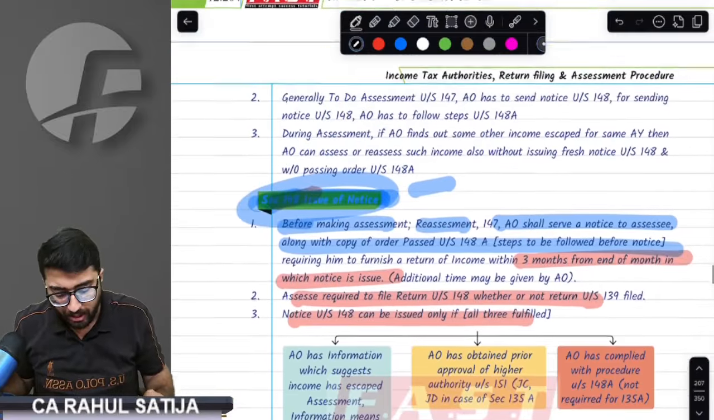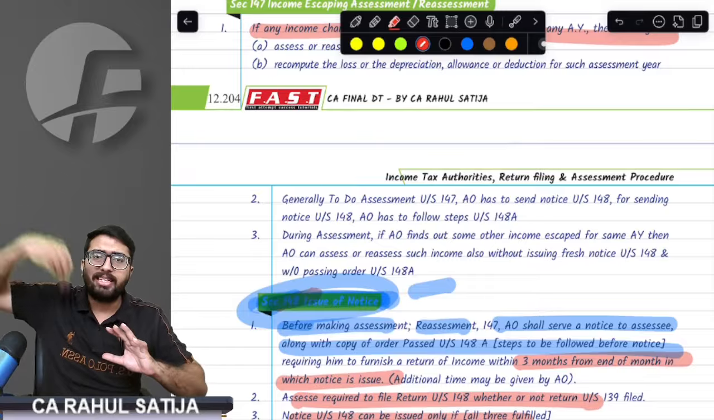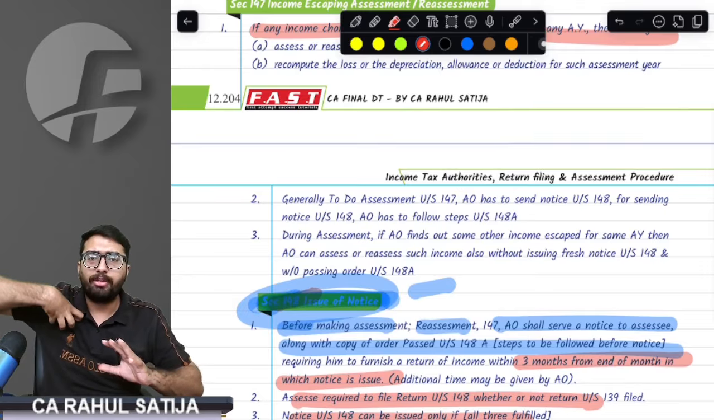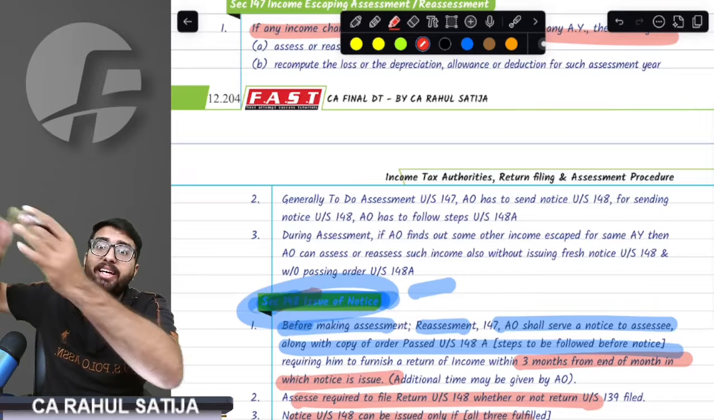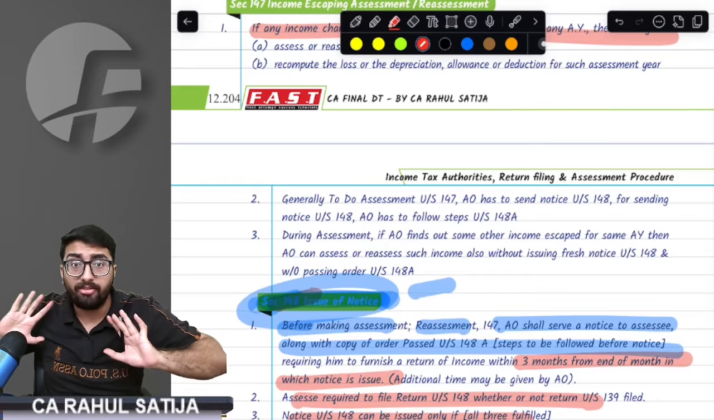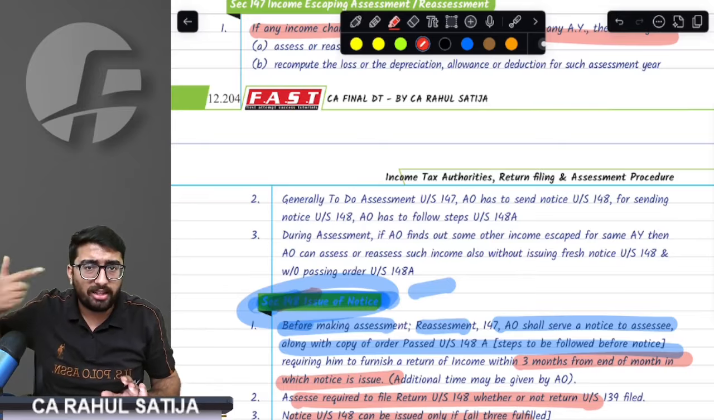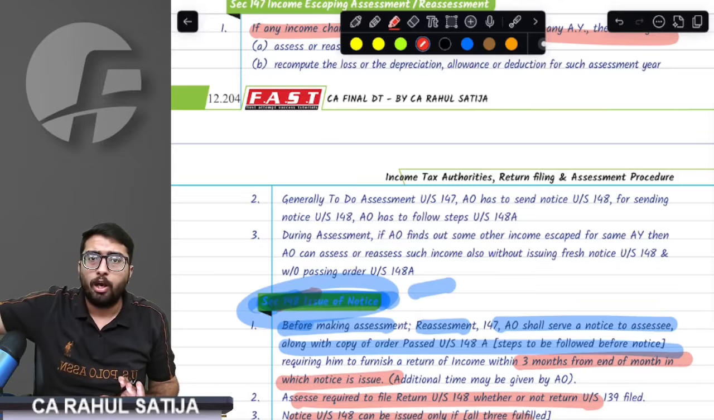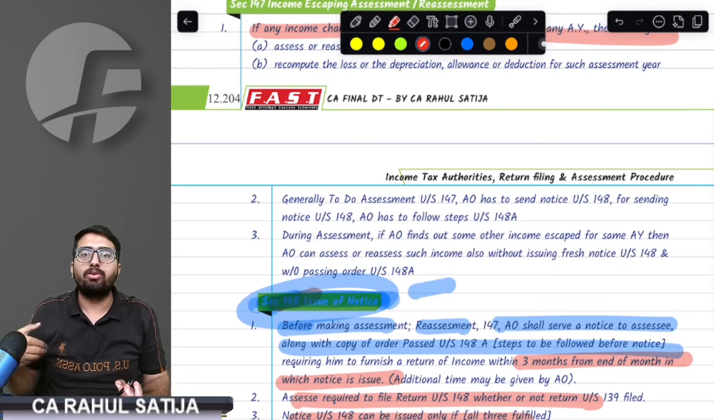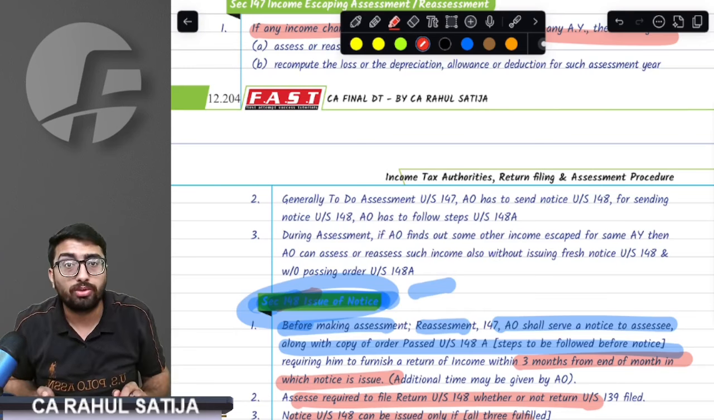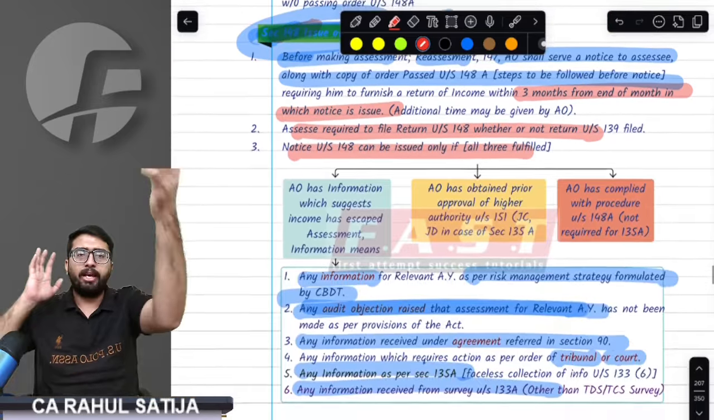Remember, if a 148 notice has been issued to me and proceeding is going against me, in between AO finds out some extra income that has not been mentioned in my first notice. Does he require to issue another 148 notice? Provision says no. Once the notice has been issued, AO can incorporate other information in this notice only. He is not required to issue another show cause notice or another notice. Got it, sir? This is a simple process.